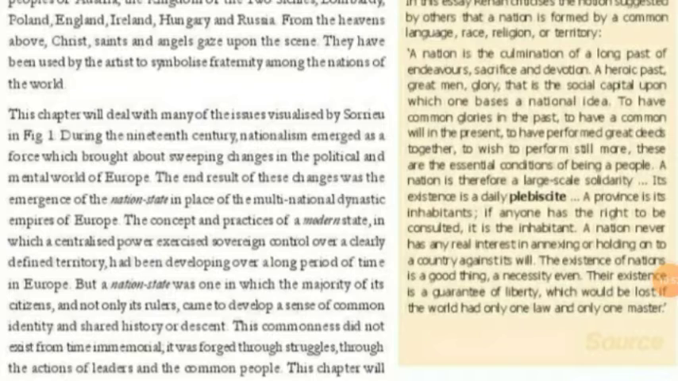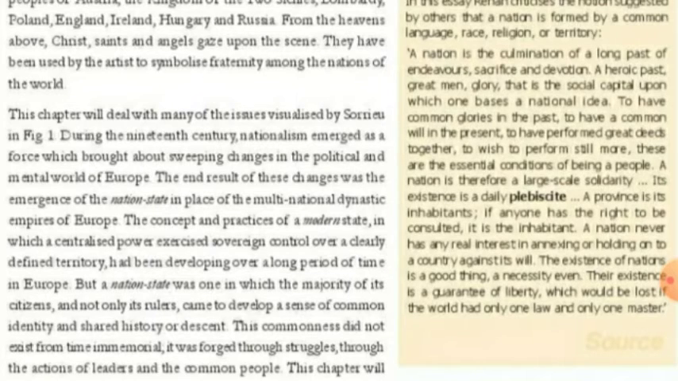But a nation state was one in which the majority of its citizens, and not only its rulers, come to develop a sense of common identity and shared history or descent. What is a nation state? A nation state has a majority of its citizens who come to develop a sense of common identity. Common identity means all are the people of that particular nation, with a shared history